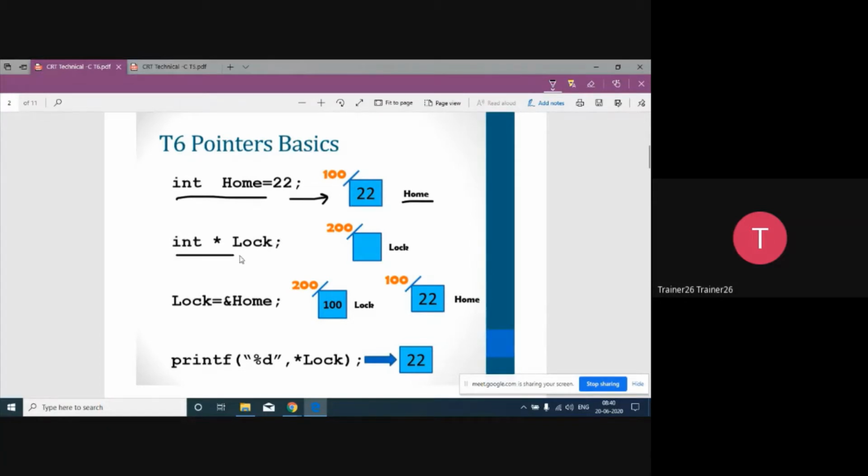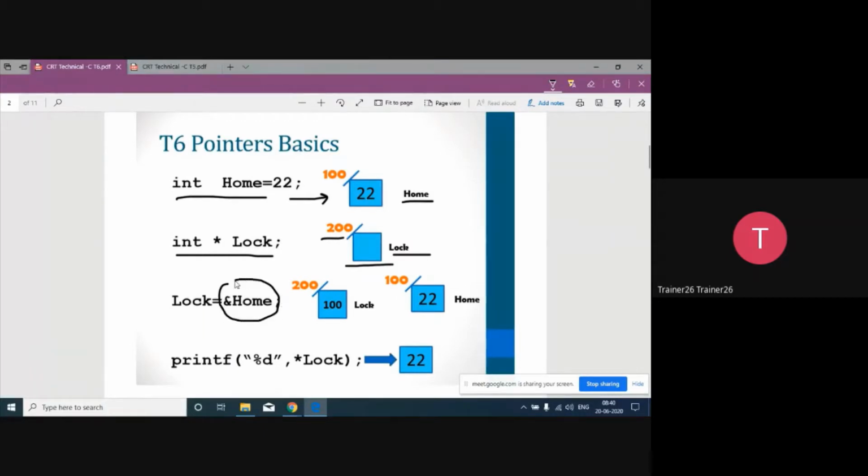Then we declare the second variable, that is a pointer, int star lock semicolon. One empty variable is created. It may have some garbage value, but I haven't shown it here. The name of the variable is lock and the address of the variable is 200.